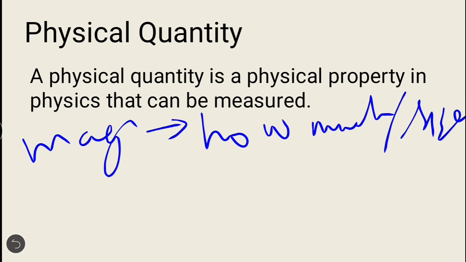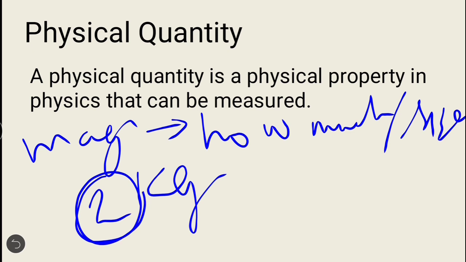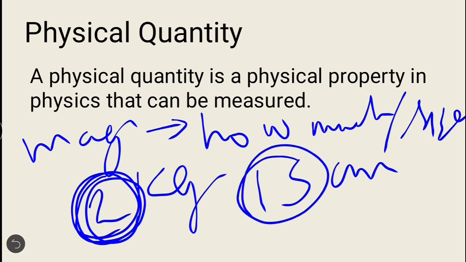For example, when you go to the market to purchase sugar, what does the shopkeeper ask? The shopkeeper asks you how much quantity of sugar you want. Then you say 2 kilograms. In 2 kilograms, this numerical value 2 represents what? Magnitude. Suppose you have a scale of length 15 centimeters. Then this 15 represents what? The magnitude of the scale, and centimeter is the unit of measurement.